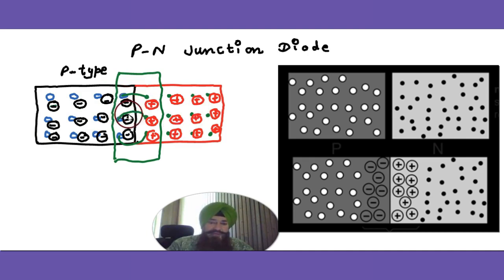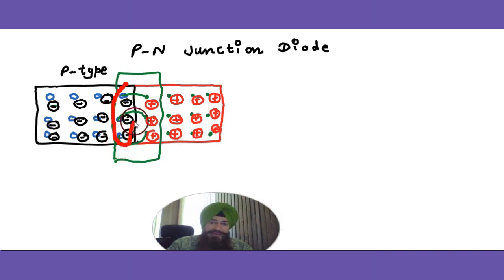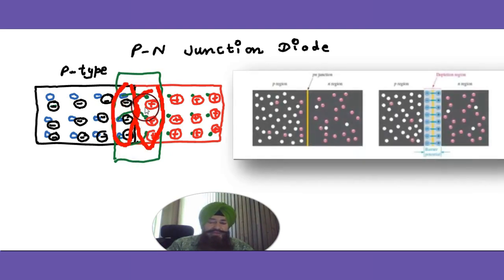You know why not possible? Diffusion happens just for a short while, then stops. And why is further diffusion not possible? Because when hole and electron neutralize, the extra uncovered negative ion and uncovered positive ion create an electric field or barrier potential.